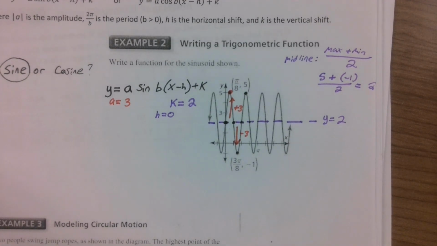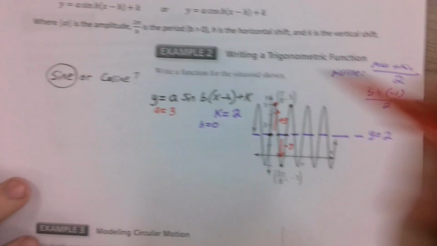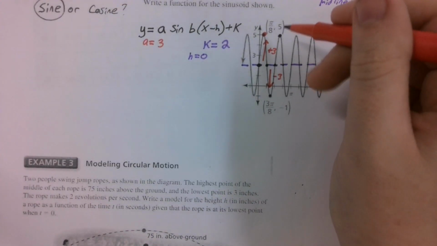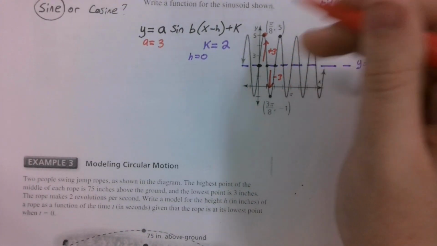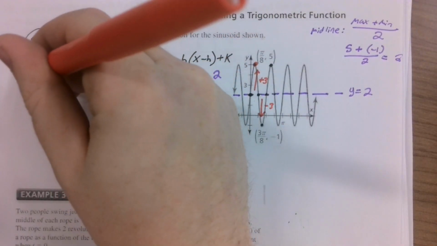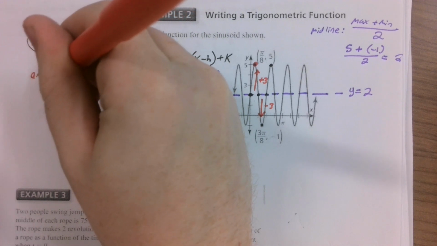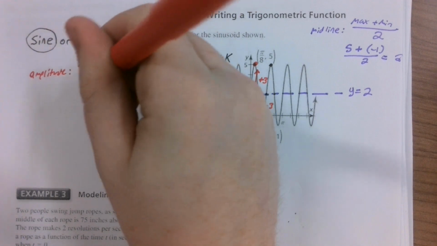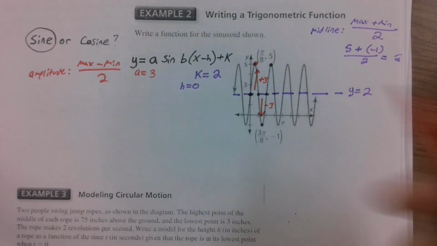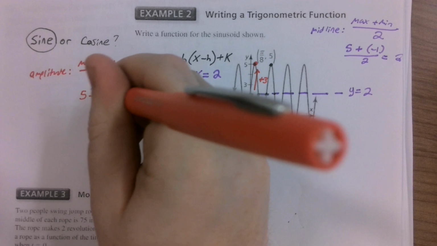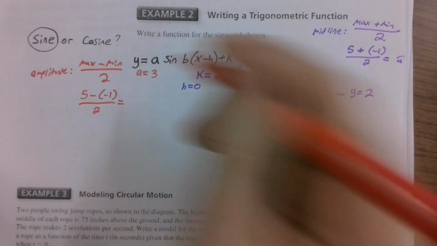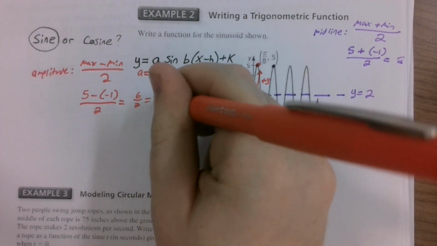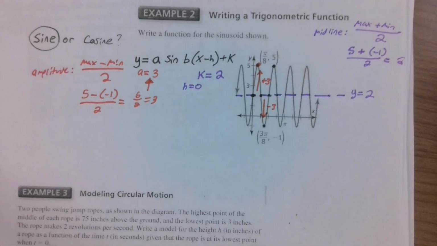Nice. Another different mathematical way to find the amplitude is this. Take your maximum and subtract your minimum and then divide by 2. It's not the same as the midline where you're adding them together. So to find the amplitude, we can always take the max minus the min and divide by 2. Since our maximum is 5, our minimum is -1, 5 minus -1 is 6, that's 3. So that's how we got our A value.